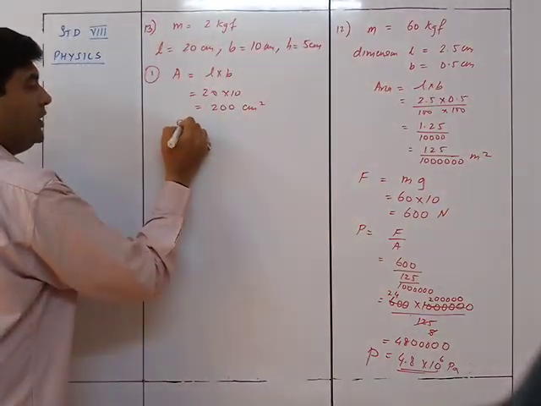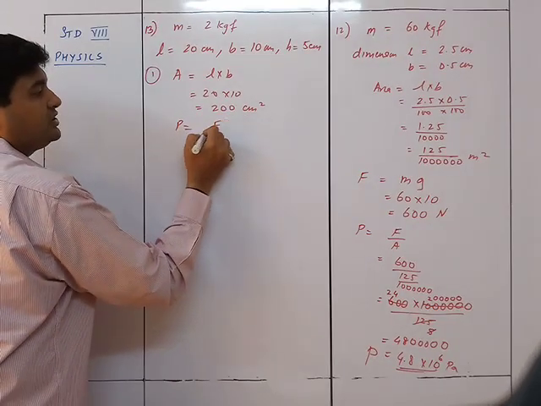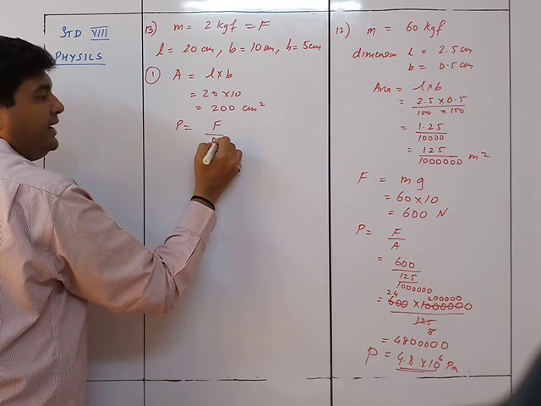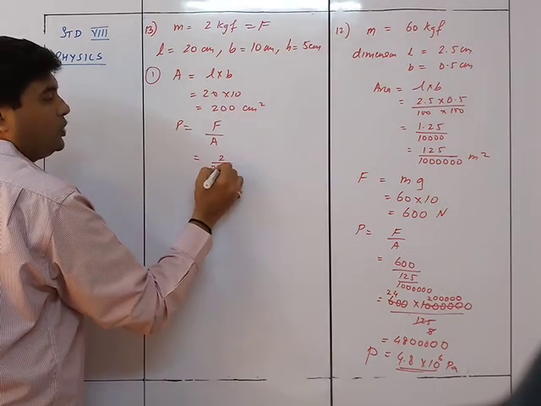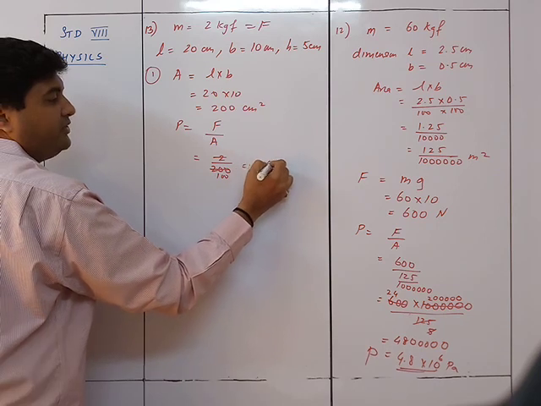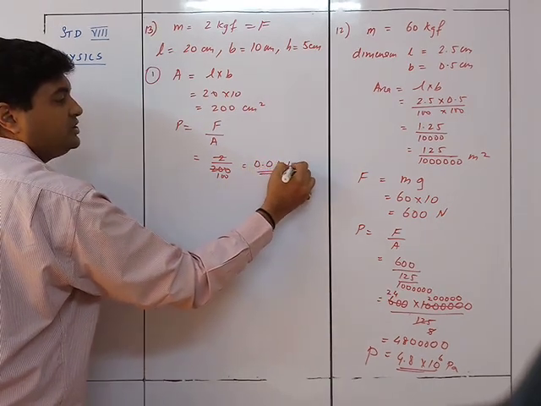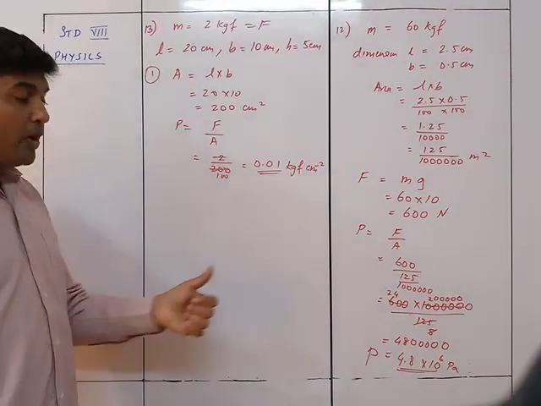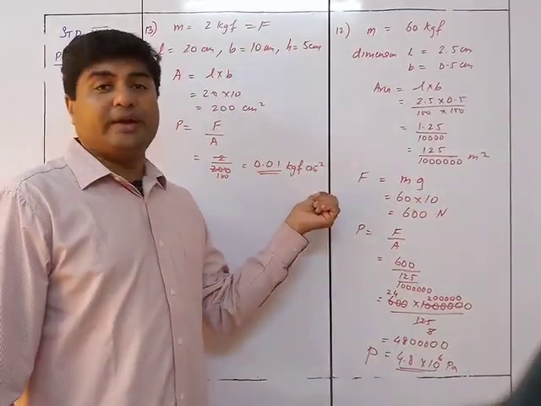So my pressure will be equal to force, this is my F because that's the mass, upon area, that is 2 upon 200. So that will be 0.01 kgf centimeter square.